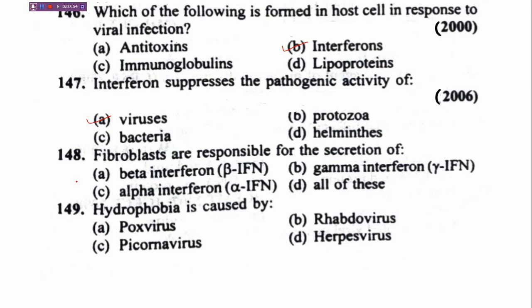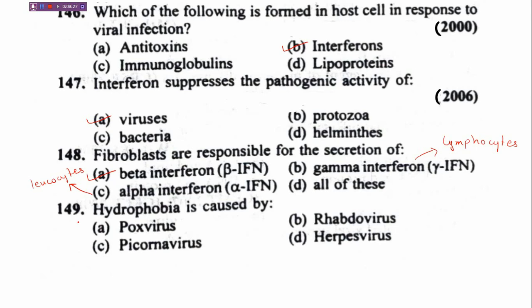So fibroblasts are responsible for the secretion of beta interferon, whereas alpha is produced by leukocytes, and gamma interferon is produced by lymphocytes. Okay, so remember that beta interferon is produced by fibroblasts.